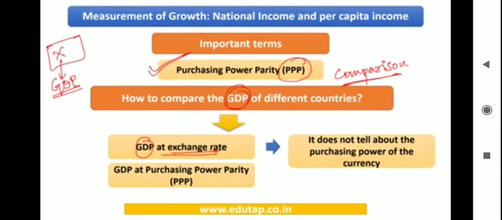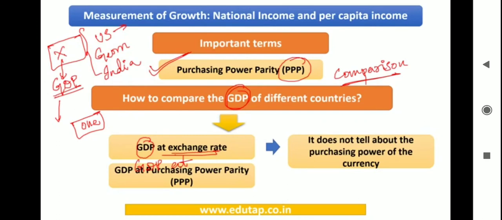Plus there is one other method also, that is GDP at purchasing power parity, GDP at PPP. Now you need to understand what you are doing when you are calculating GDP at exchange rate. Based on the exchange rate of the currencies, you bring the GDP of all the countries into one common currency. For example, there is US, there's Germany, there's India. If I want to compare all these three countries, I will make sure that I convert the GDP of all these countries into US dollars.